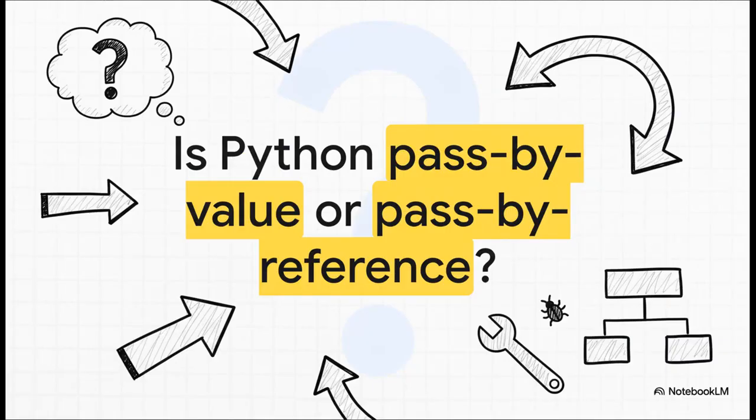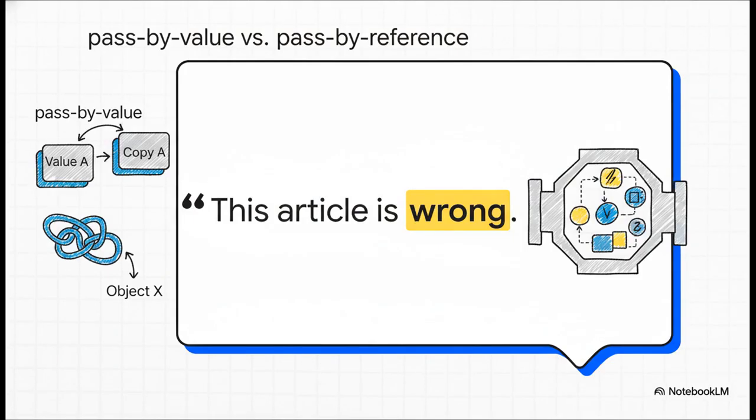You've probably asked this yourself, or at least seen some pretty heated debates about it online. Is Python pass by value or pass by reference? It's the classic question. But what if I told you that it's the completely wrong question to be asking in the first place? In fact, as one instructor pointed out, a lot of the articles titled pass by value versus pass by reference completely miss the real point about how Python actually works under the hood.